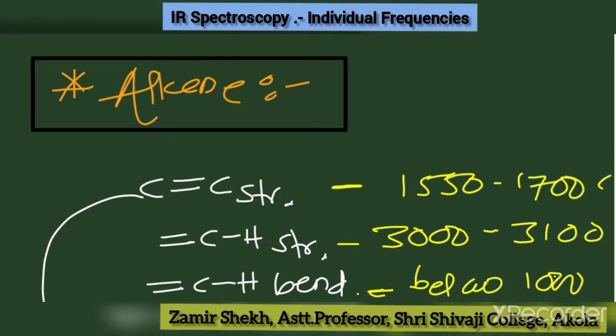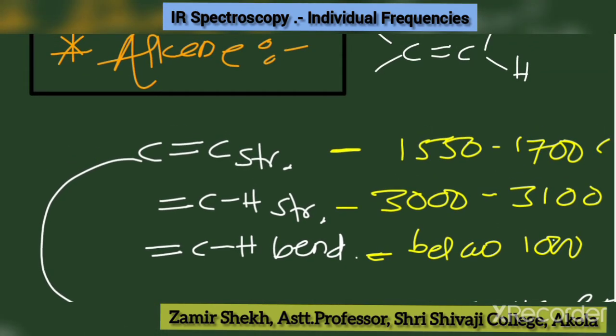You know that alkene is a carbon-carbon double bond. So likewise we have carbon-carbon double bond, and there are three possible types of vibrations. One is carbon-hydrogen, which has the higher value. Secondly we have carbon-carbon double bond stretching, and then CH bending. So that's why I mentioned here the three different types of frequencies.